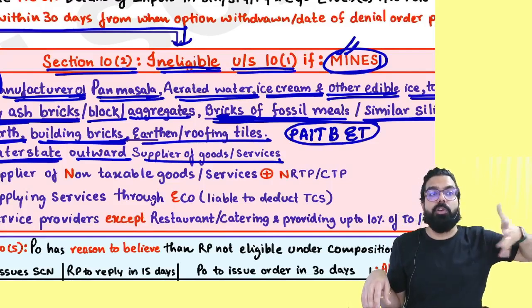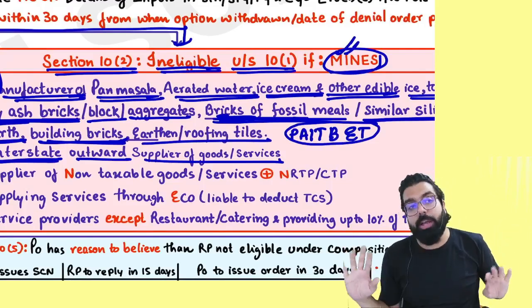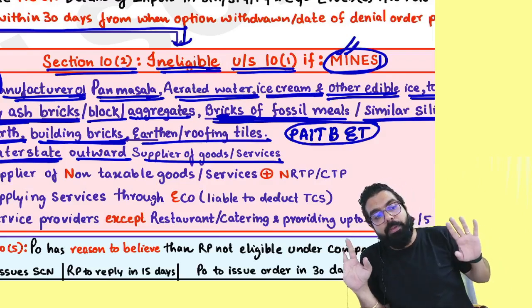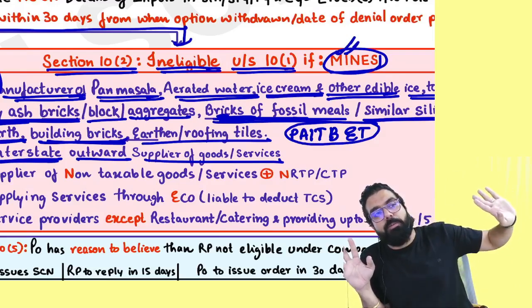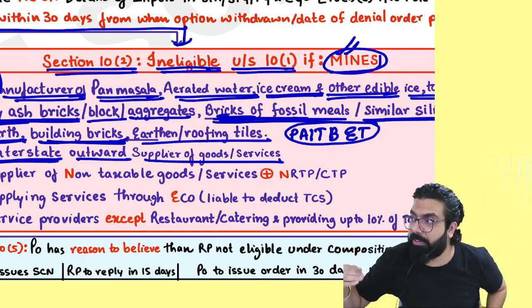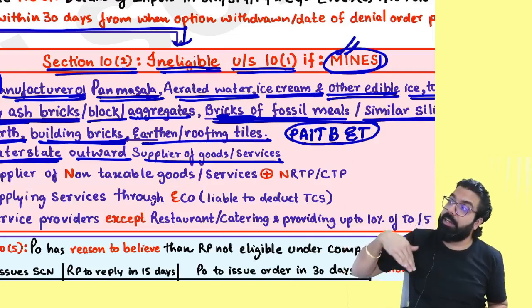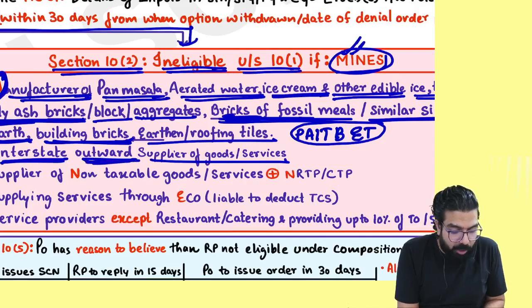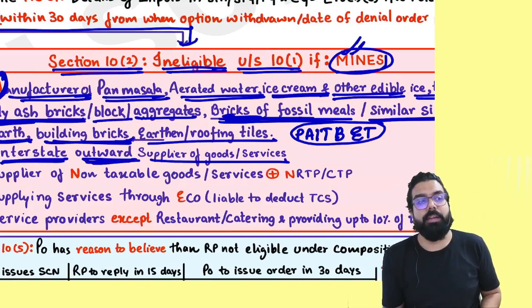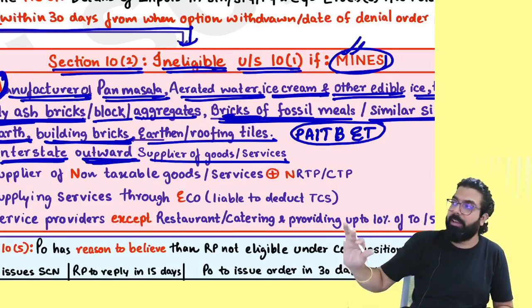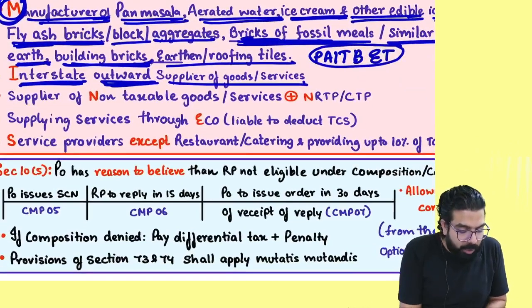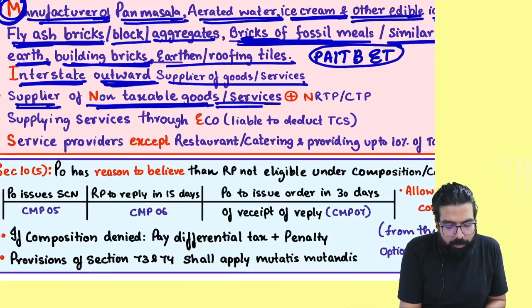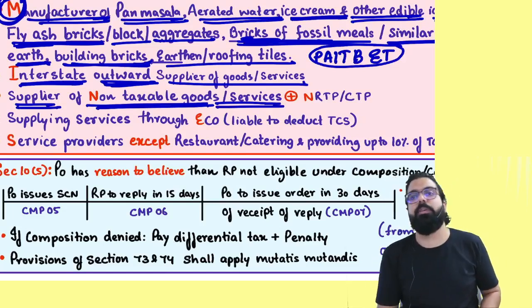Eligible, not eligible? Not eligible. If I am supplying from one state to another, eligible or not eligible? Not eligible. But can I buy from another state? No problem. Can I buy from another country? No problem. Remember one thing, interstate outward means you cannot sell from one state to another state. But you can buy from another state.